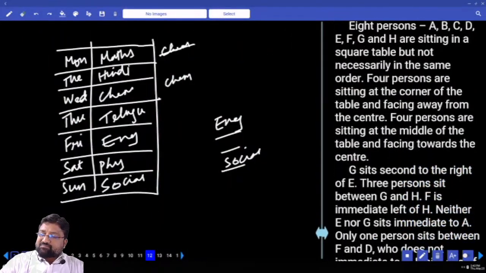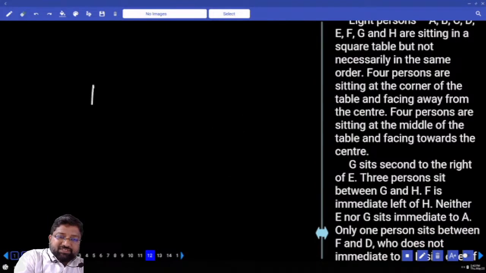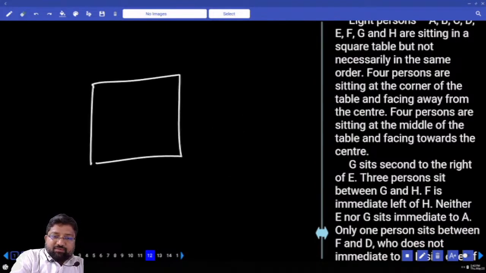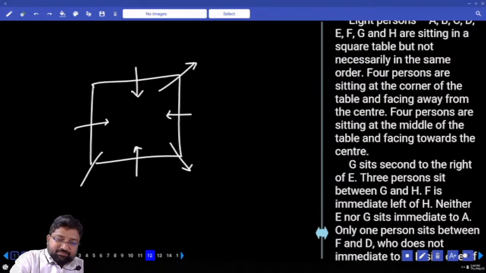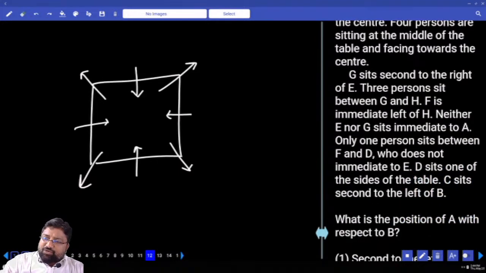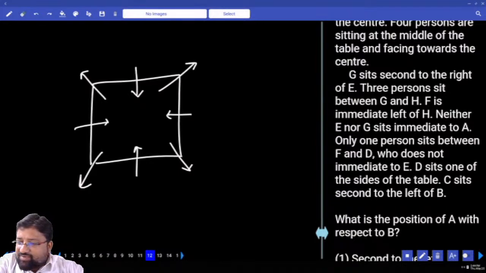Clearly, this is a question about 8 persons sitting around the square table, middle of the sides, inside or outside, corners, outside. So when you come across this type of question, I told you many number of times, we'll find at least one clue about somebody's direction. Maybe inside or maybe outside. Let's check whether that type of information is given to us here or not.